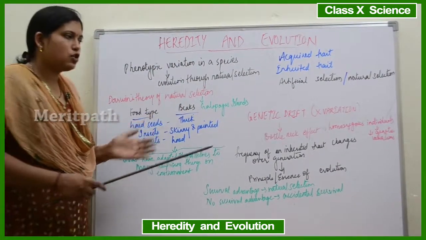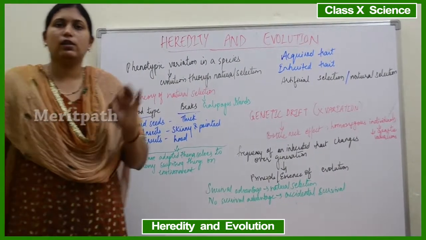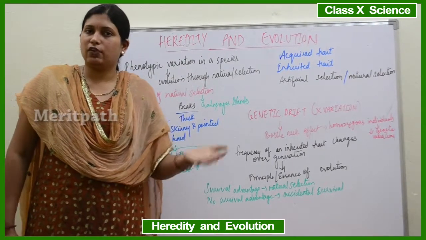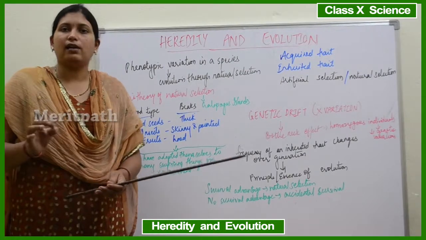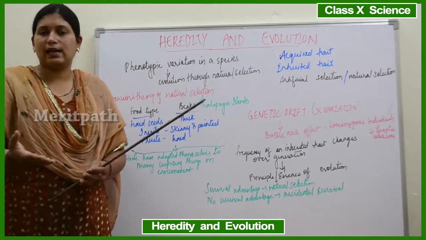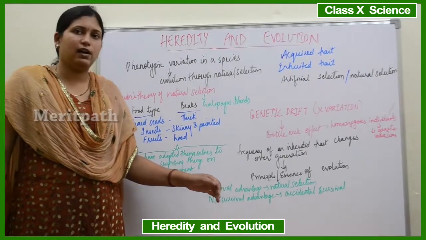So in the previous topic we discussed three situations. In the first situation, the green colored beetles, because they could mix up with the environment, with the trees, had a survival advantage, right? That survival advantage was only because of natural selection. The crows naturally selected the red beetles. That is why the green beetles had a survival advantage.